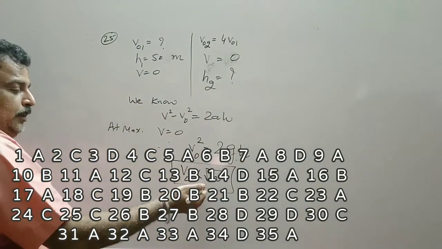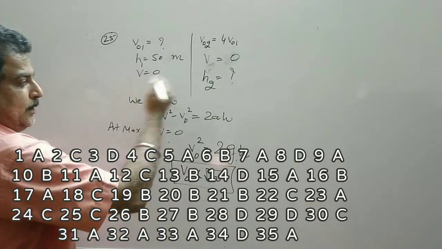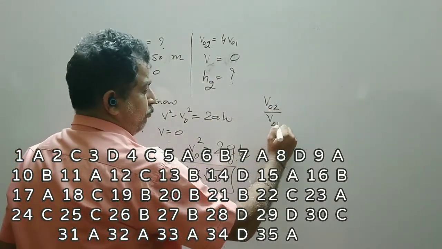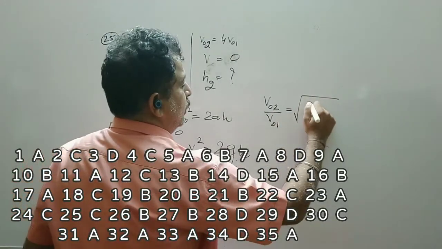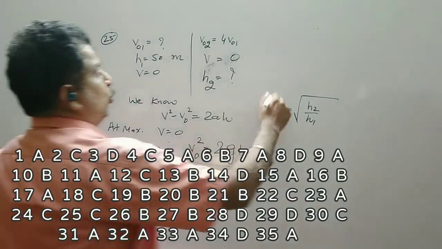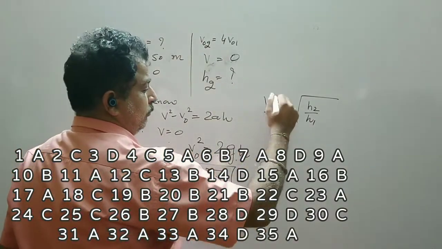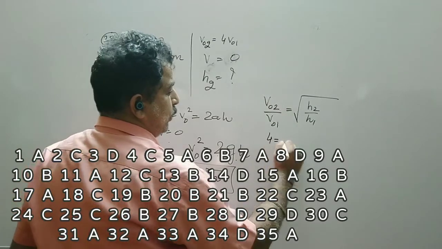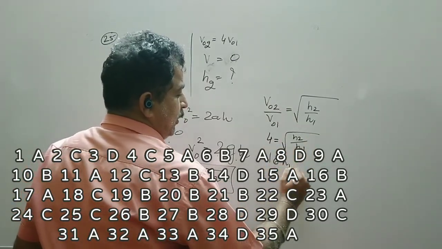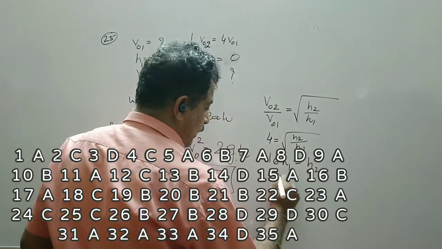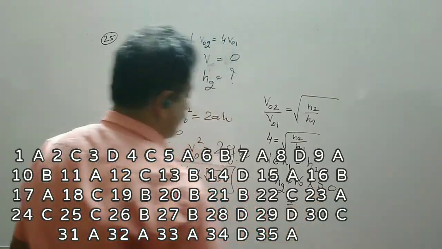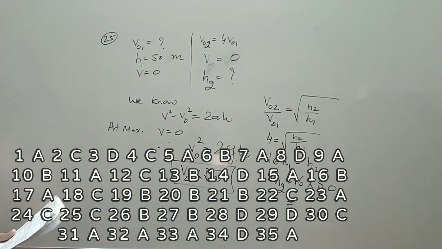Now let us apply this for both these cases. So V02 divided by V01 is equal to under root H2 upon H1. So V02 can be written as 4V0. V0 gets cancelled. So 4 is equal to under root H2 by H1. Squaring, 16 times H1 is equal to H2, and therefore H2 is equal to 16 multiplied by 50 meter.